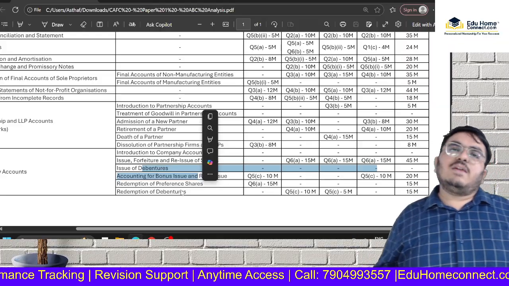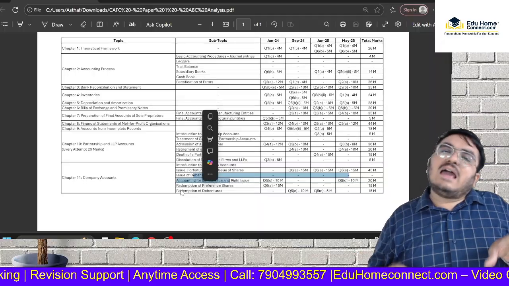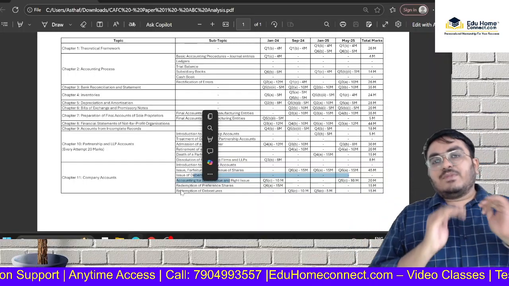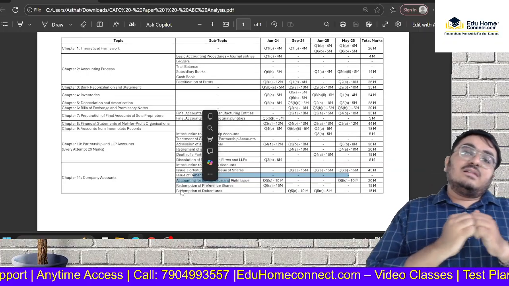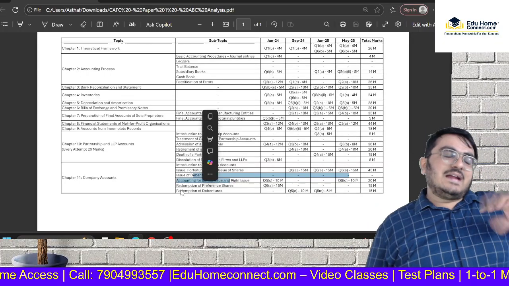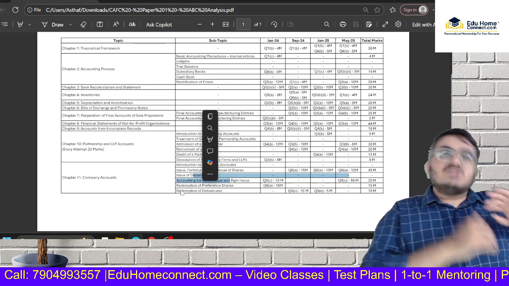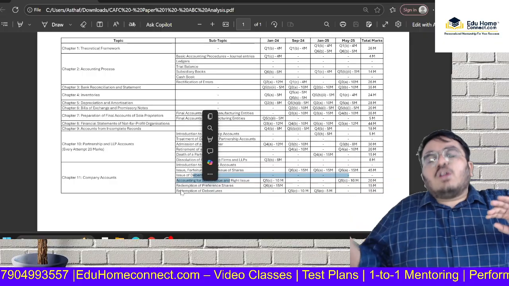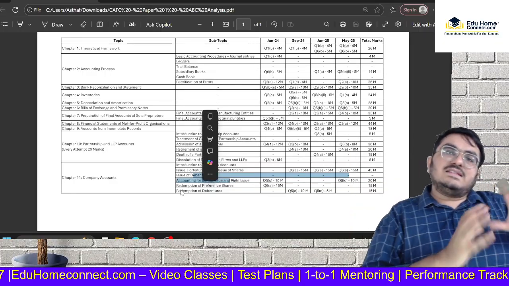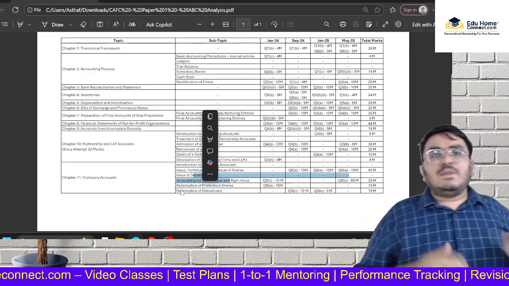Okay, so as per this mapping, I think now it's clear which chapters are important and which chapters are not. First understand the importance category is given for you to plan your studies accordingly. So A category you do first, do a lot of sums. B category you do next, you do sums in it, but if you are not able to do a lot of sums, it's fine. C category you can brush through. You can just go through it. You can see the sums from ICAI material, maybe the past papers, RTP, MTP, you can look through it.